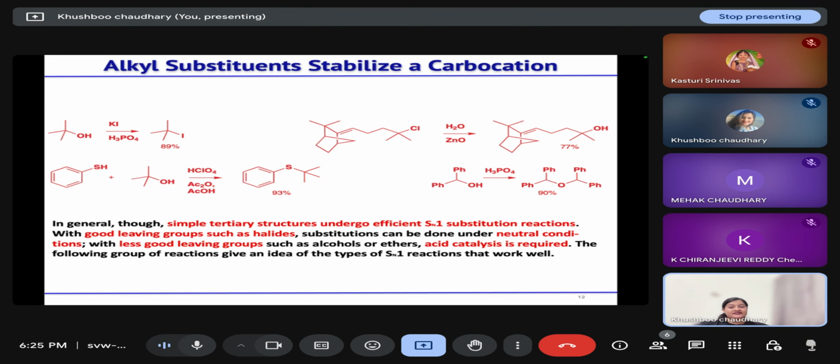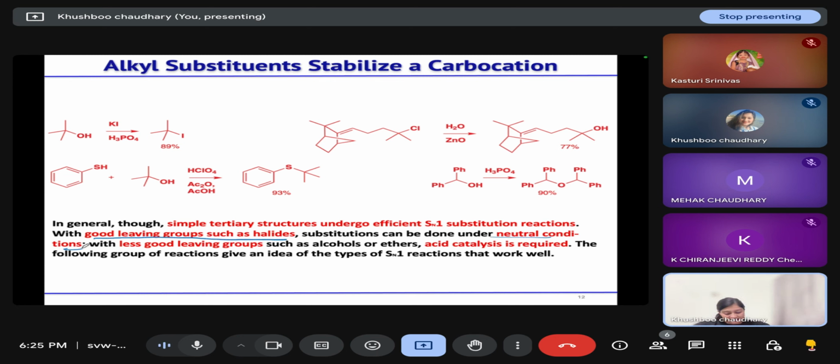Then, alkyl substituents stabilize a carbocation. So some examples are given here. If you have simple tertiary structures, they undergo effective SN1 substitutions, and good leaving groups will leave as they are in neutral conditions only. They don't require any support from any other reagent.